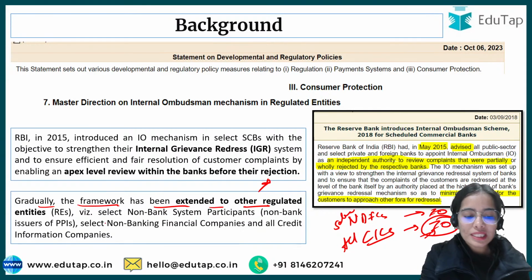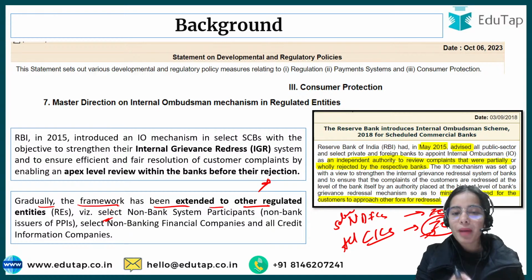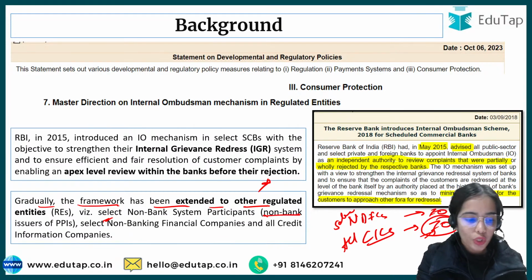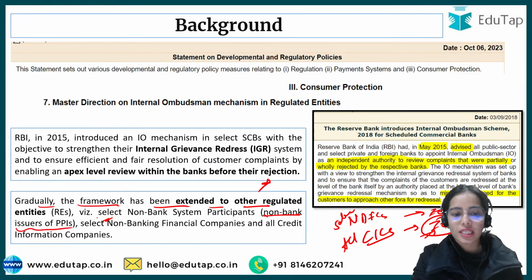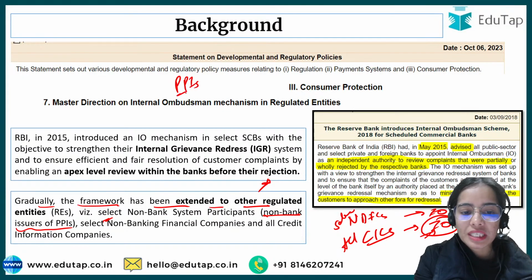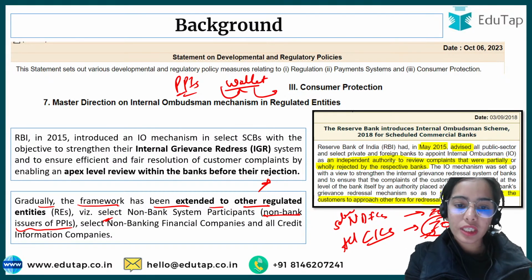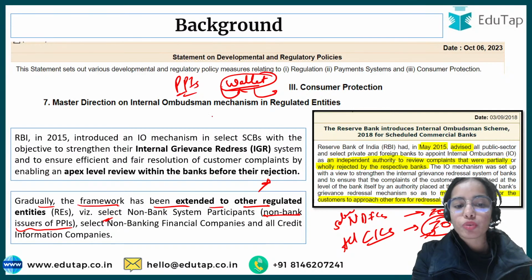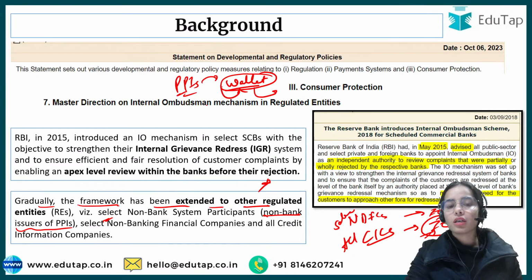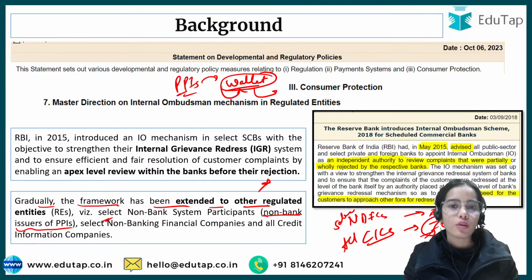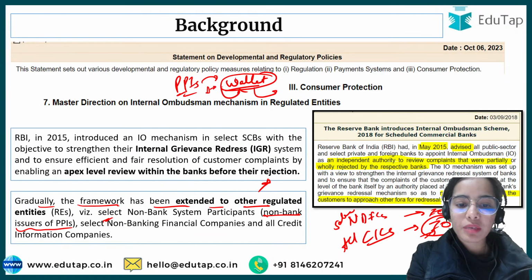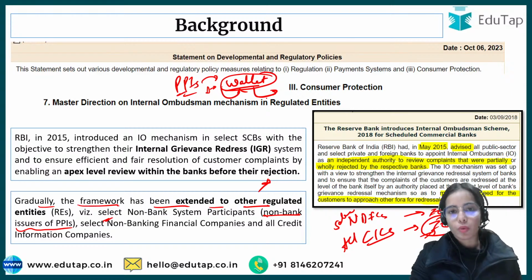It was also for select non-bank system participants, that is, non-bank issuers of PPIs. PPIs, prepaid payment instruments like a wallet. You have already filled your wallet, the Paytm wallet or the Amazon Pay wallet, and you can use this wallet. So this is the prepaid payment instrument. You have already paid and kept the money in the wallet through your account. You have sent the money to the wallet, then you are spending through the wallet.